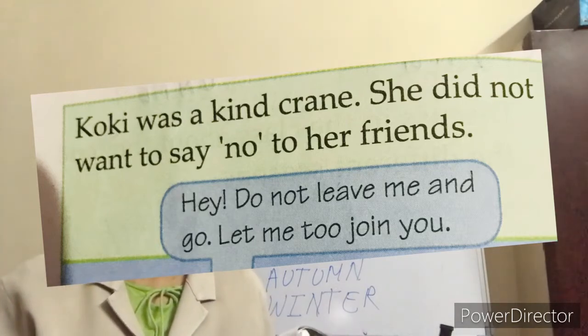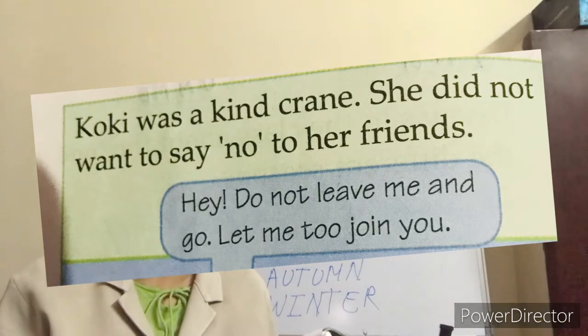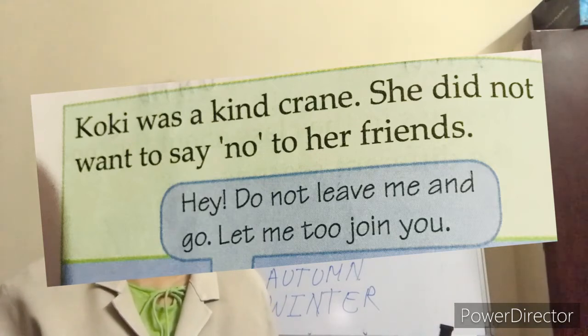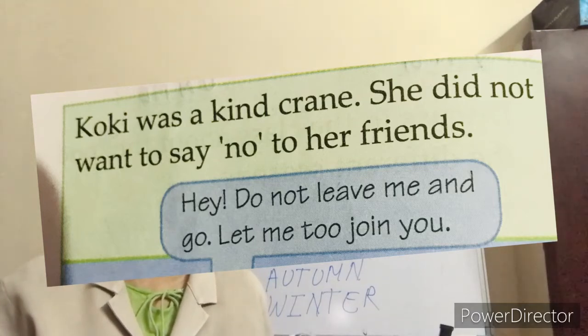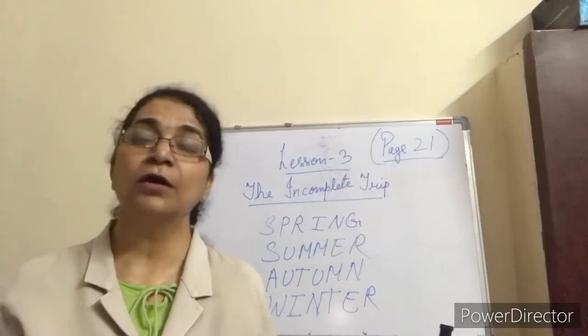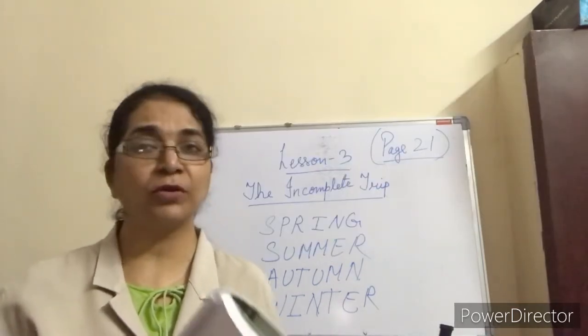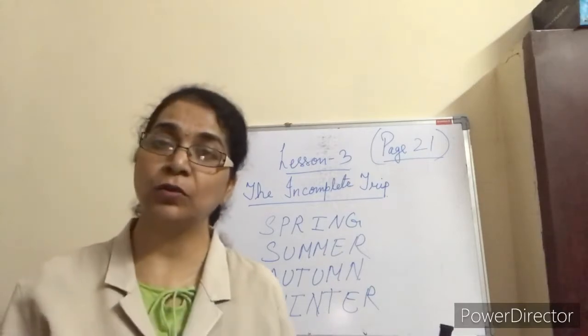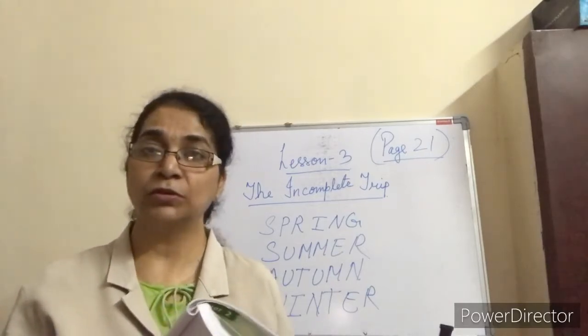Hey, do not leave me and go. Let me too join you. Now the crab said, I am coming. Now the frog is saying, you both are going, even I want to come. Why should I stay alone? So it says, Koki, I am not going to stay alone. Frog also wants to come. Matku also wants to go with them.